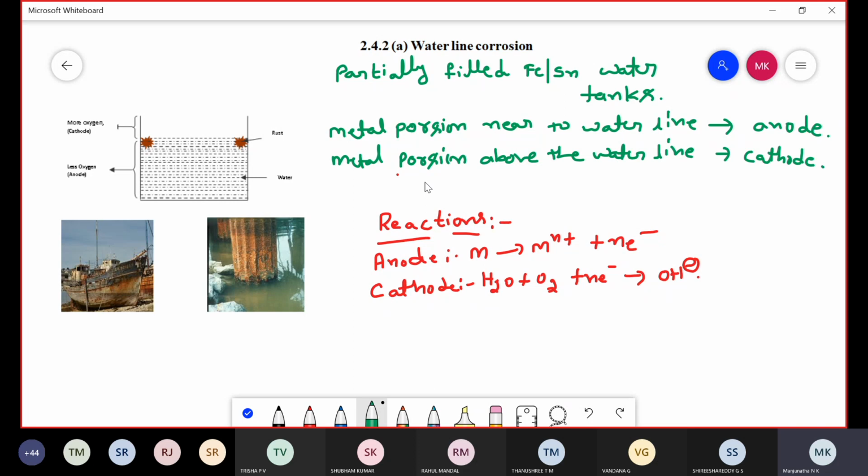Is it clear now? Waterline corrosion, one typical example for differential aeration corrosion. Any doubt in this waterline corrosion?